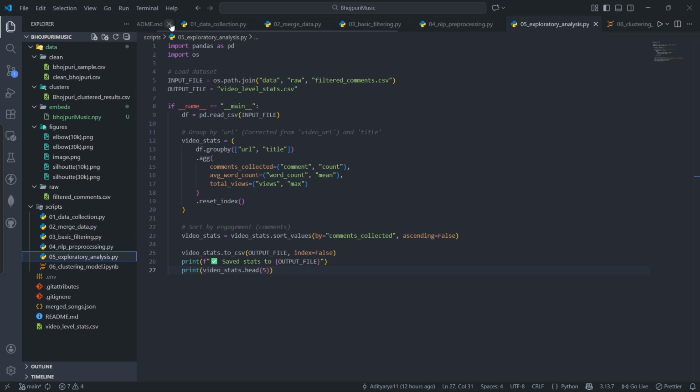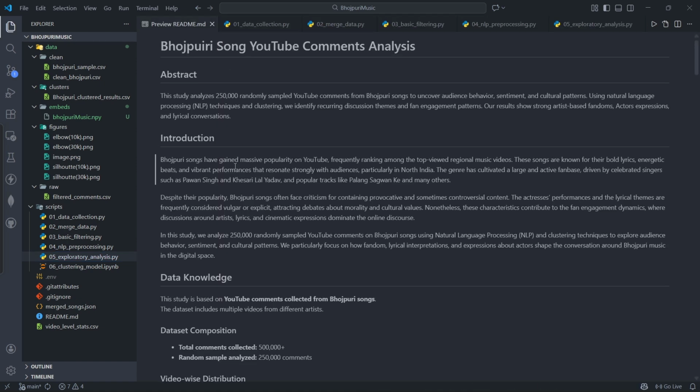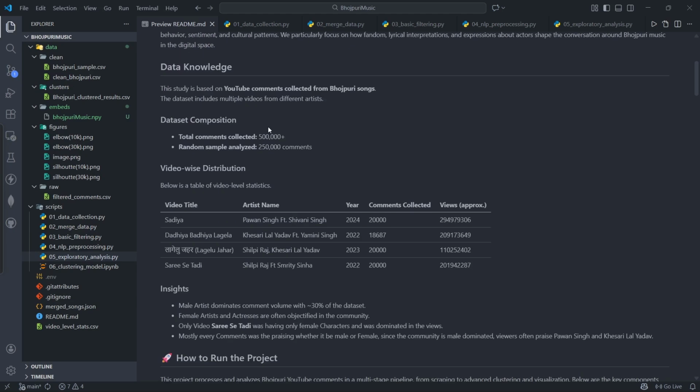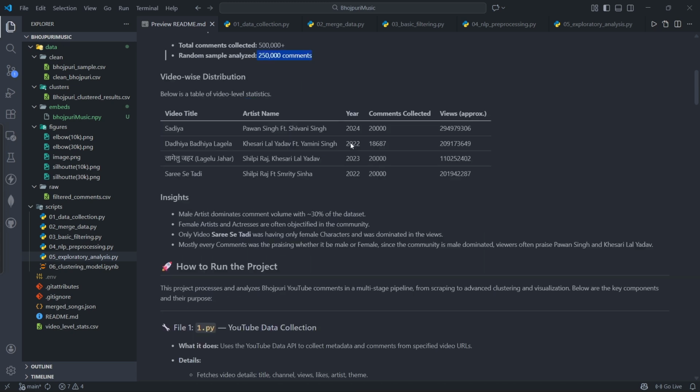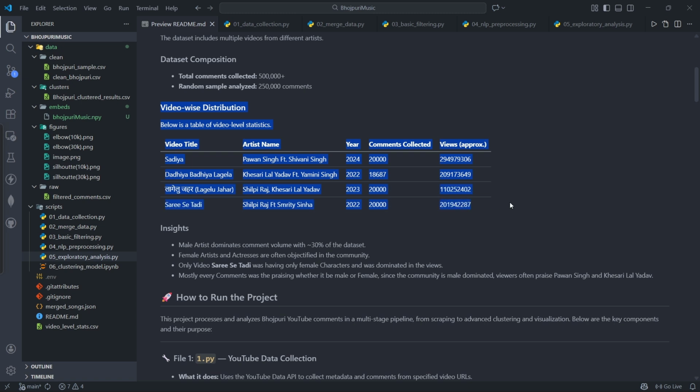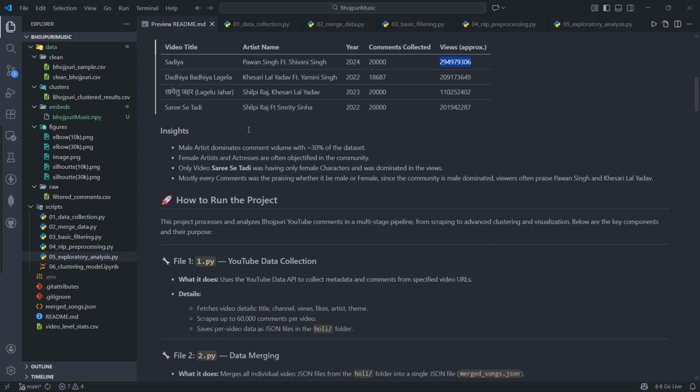So now let's go back to our readme. Here I have written all those necessary things. Our data composition was total comments of 5 lakh plus, and randomly sampled were 2500k, because after cleaning we got this much. This was the video wise distribution. The video with the artist Pawan Singh got the highest views, and hence the comments. I have restricted the comments to 20,000, as more comments would hog up our data.